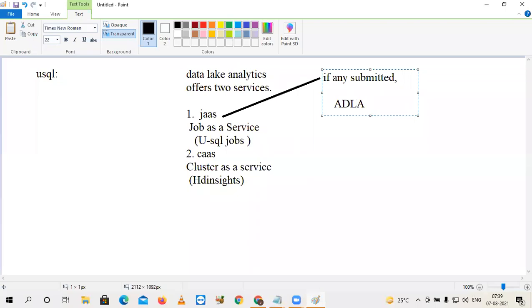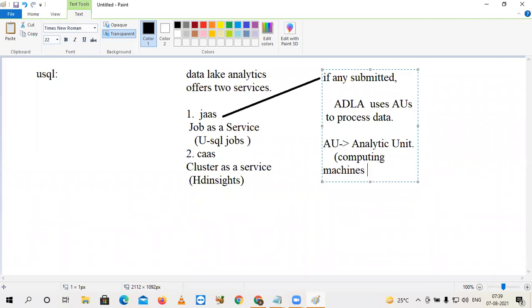ADLA, that means Azure Data Lake Analytics, uses AUs to process data. What is an AU? It is an analytic unit, simply a computing machine given by Azure.